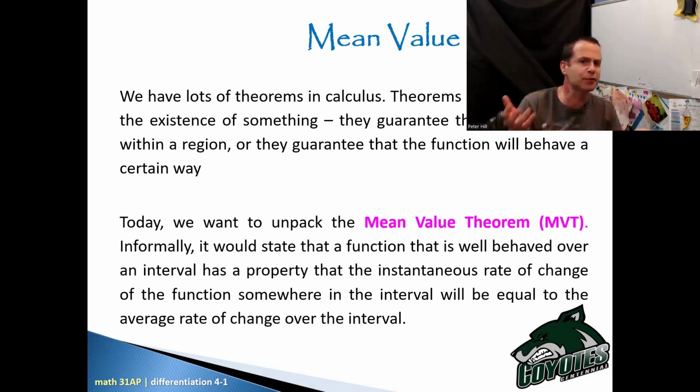Well, isn't the average rate of change also a slope? It would be the slope using, I had said originally we were going to go from the interval A to B, right? So I could find the slope from A to B just using the slope formula, and I could get an average rate. What we're saying is at some point on that graph, there exists at least one spot where the instantaneous rate of change will be exactly the same as the average rate of change. Could be more than one spot, but the mean value theorem guarantees there's one spot.